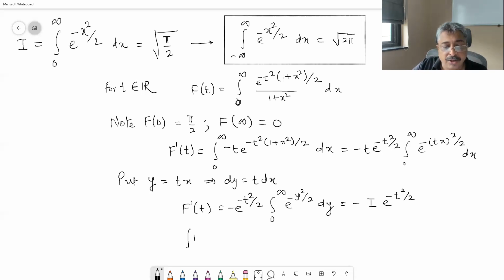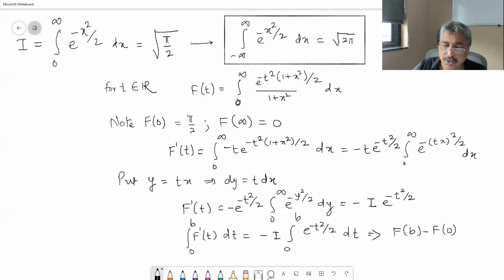Now, integral of f dash of t from 0 to say b, and b will tend to positive infinity, dt is equal to minus I, which is going to be constant because it is a number, integral 0 to b e raised to minus t square by 2 dt, which is basically f of b minus f of 0, which is equal to minus I times the integral.